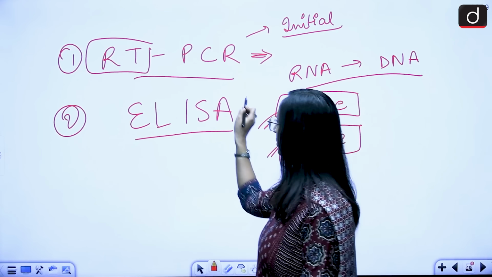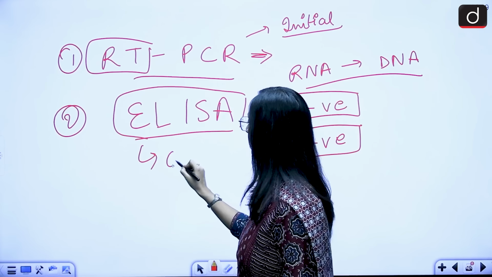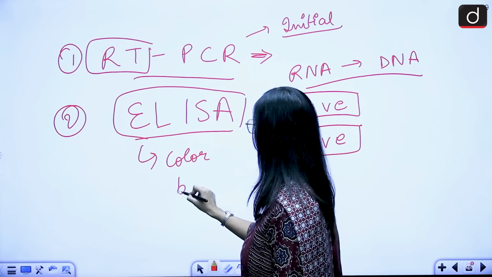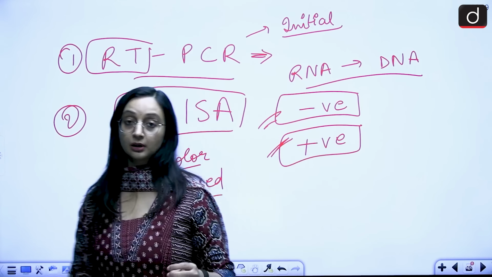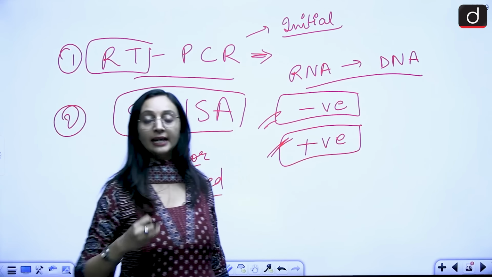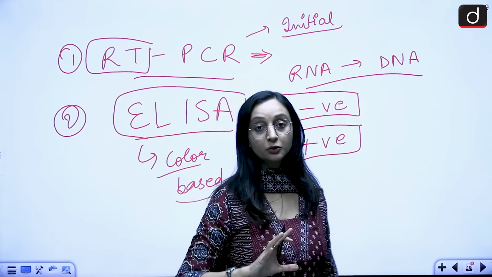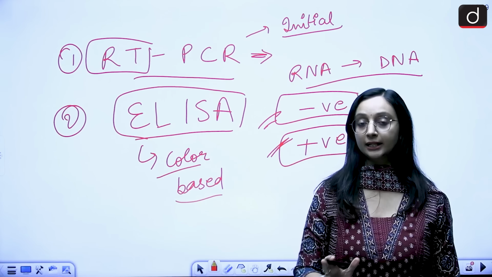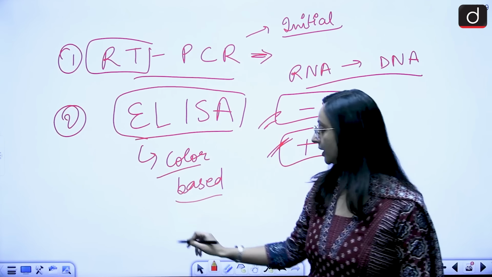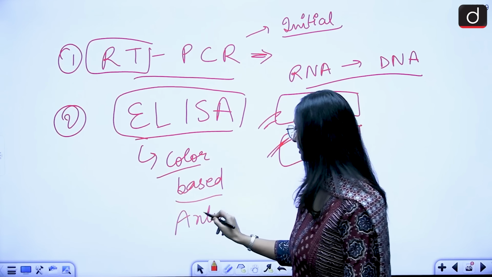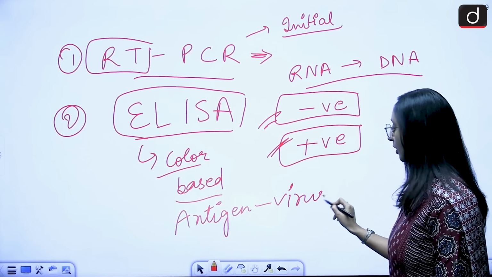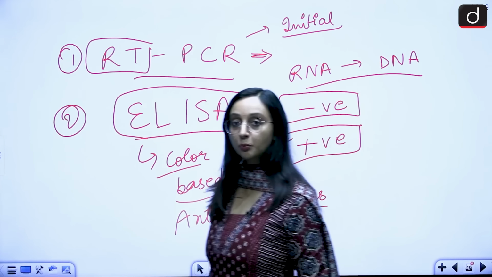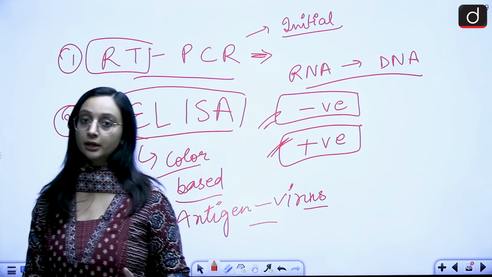Then we have ELISA also. ELISA is actually a color-based test, which makes use of an enzyme. If there is any antigen and antibody, it is going to identify both the antigen and the antibody. Antigen is your virus itself, right? Antigen is the virus, and antibodies are the response that is generated by your immune system.